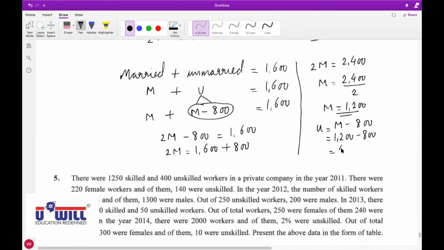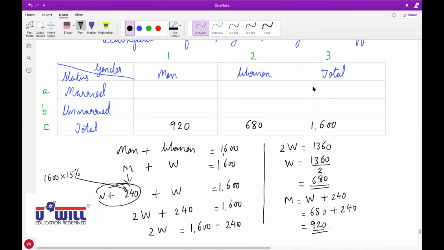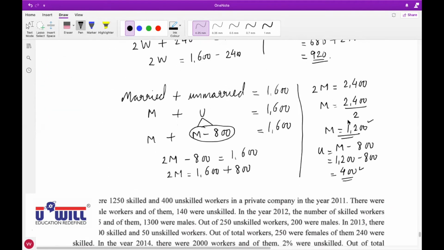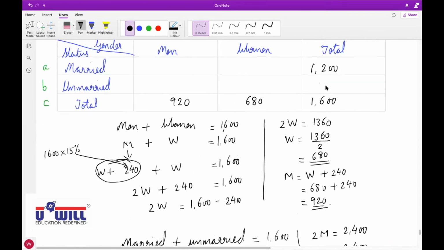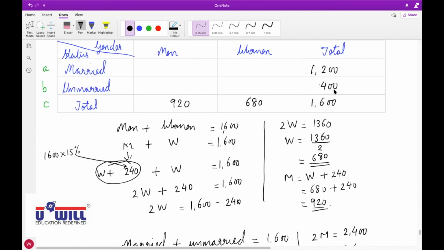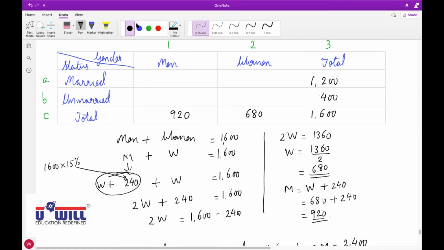And you can cross check. Are unmarried employees 800 less than married employees or not? Yes. So in the married column, you will write 1200, and in the unmarried column, you will write 400. Total 1600. Raise your hand who did not understand these equations. Very important question. Okay. Nice calculations.